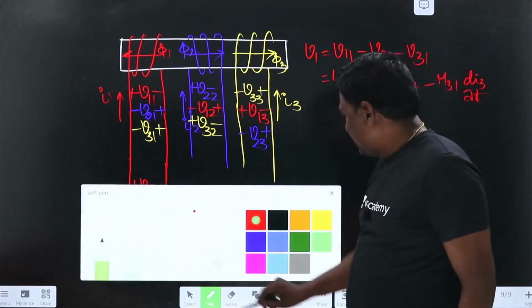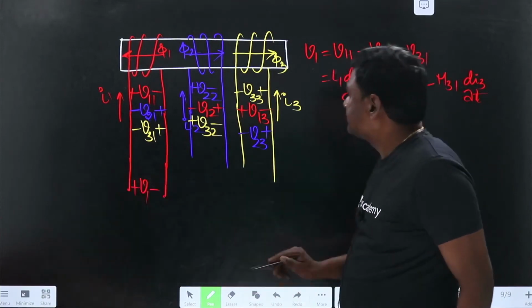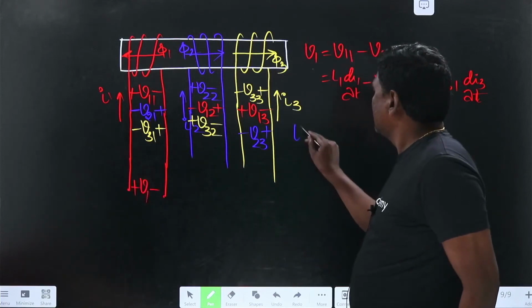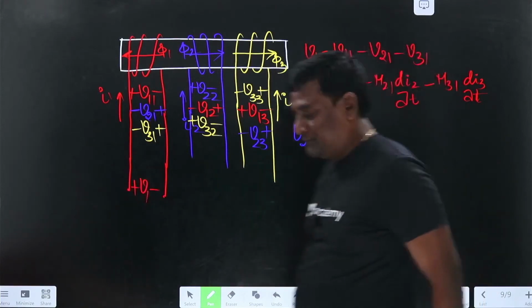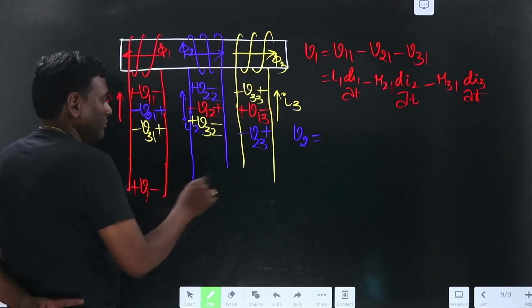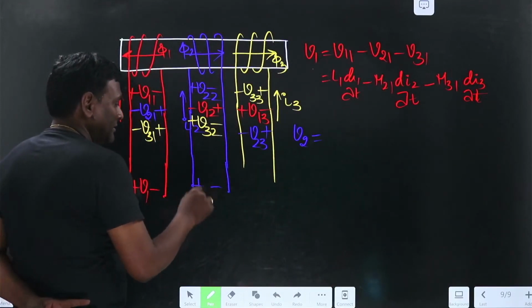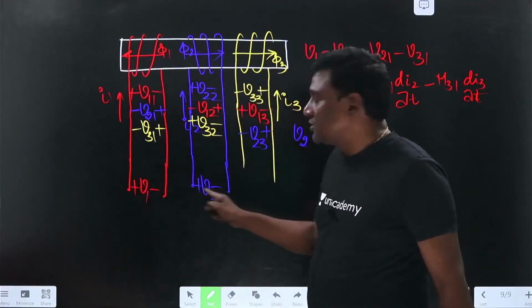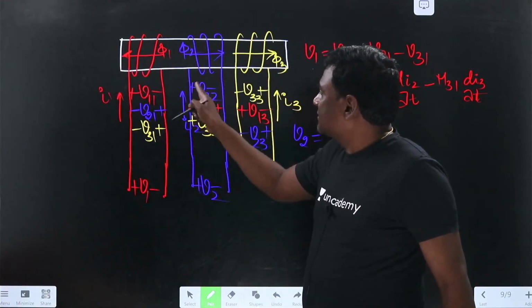Okay, let me write yellow, blue. So V2: I2 is entering here, so net V2 is plus minus like this. So V2 equals plus minus plus.